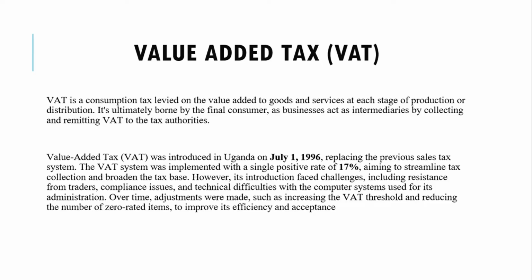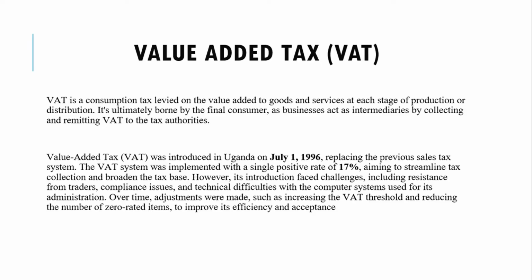For example, if a factory makes bread and sells it to a supermarket at UGX 5000, including VAT, then the supermarket sells the bread to the customer at 7000 UGX, including VAT. So the supermarket only pays VAT on that extra 2000 it added to the price. So 18% of that 2000 is the VAT they are supposed to pay.